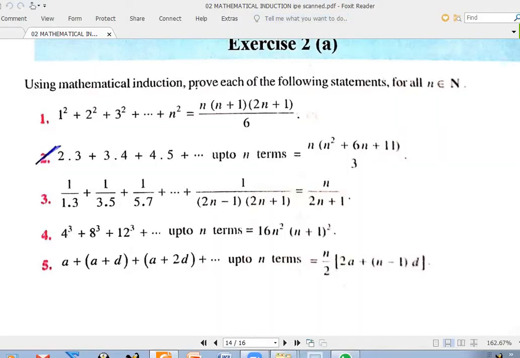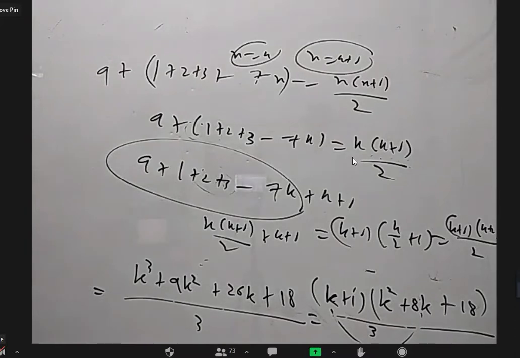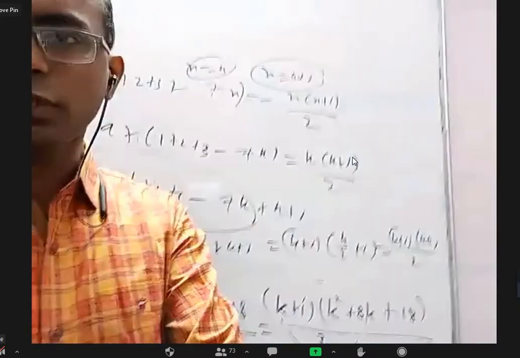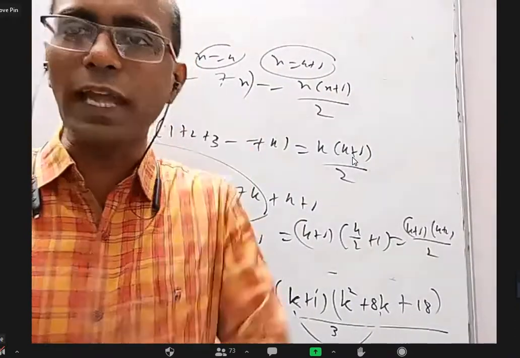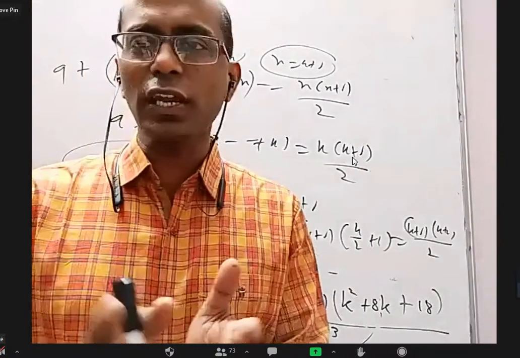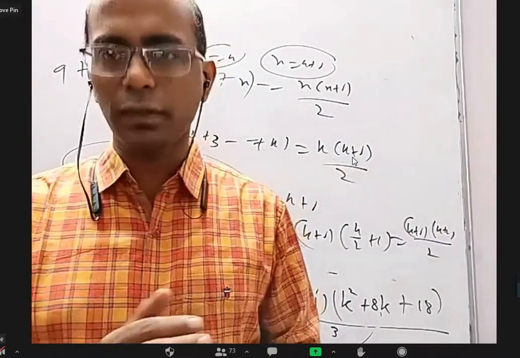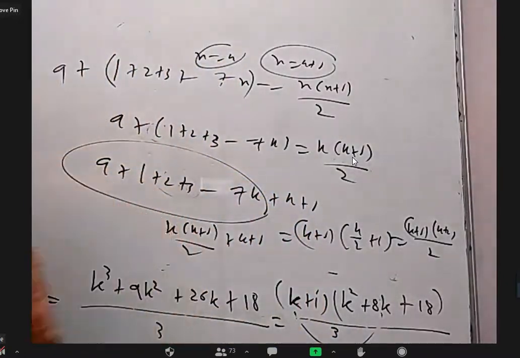Sir, if n is not equal to 1, should we go for 2, sir? Depending on the question. If they ask us to prove something for all natural numbers, the starting point is to prove for 1. If they say I want this statement to be true for all numbers greater than or equal to 10, then you have to prove first for 10. It depends on the question.